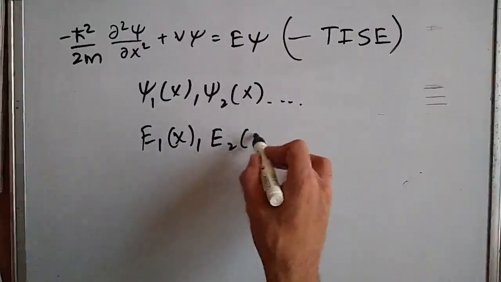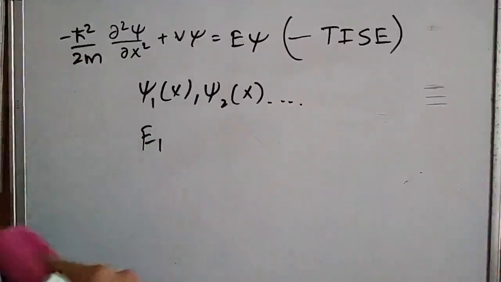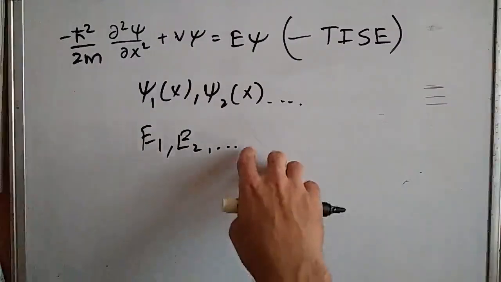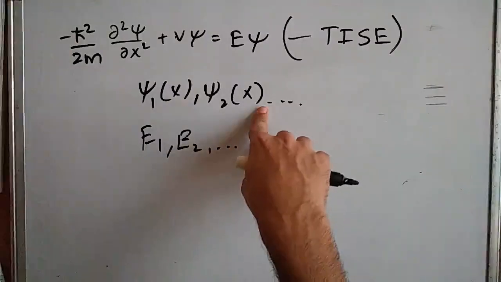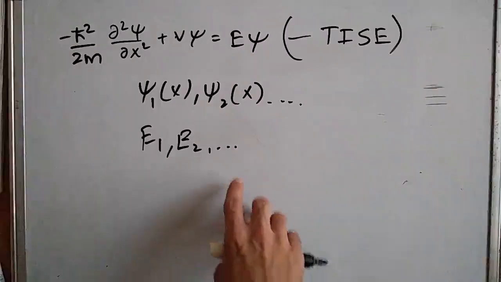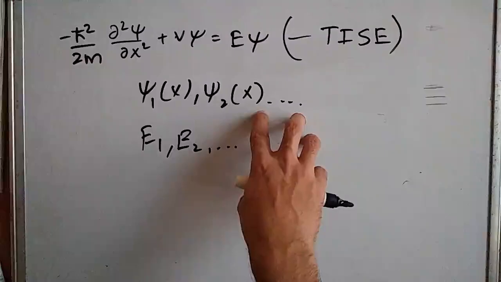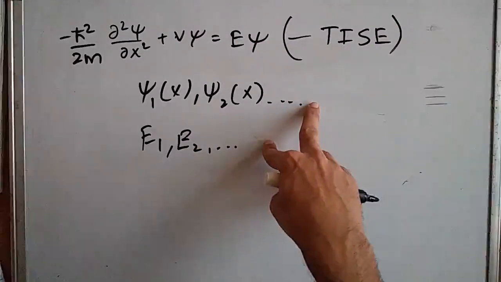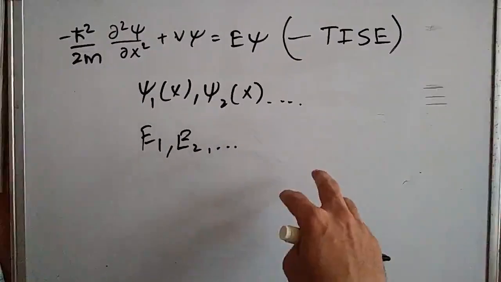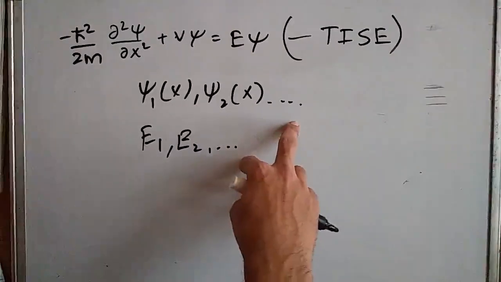So we will get energies like E1, E2, and so on. So there will be an infinite amount of energies associated with each wave function psi, which is dependent on position. So we can make use of these separable solutions to write the main Schrodinger's equation solution, that is these values.